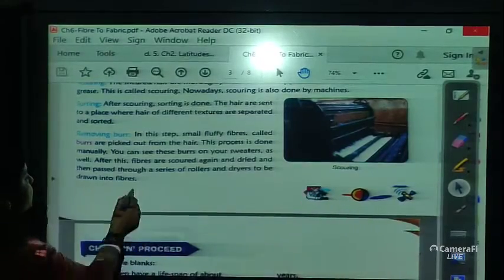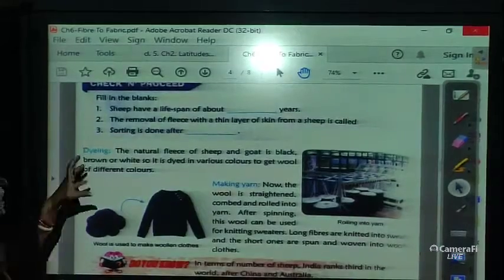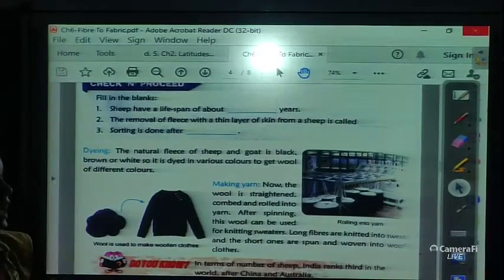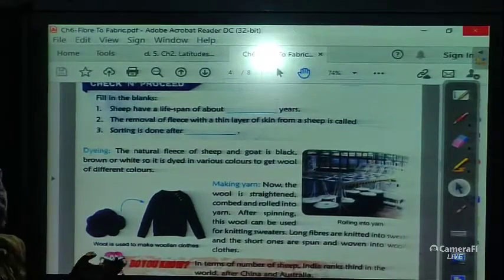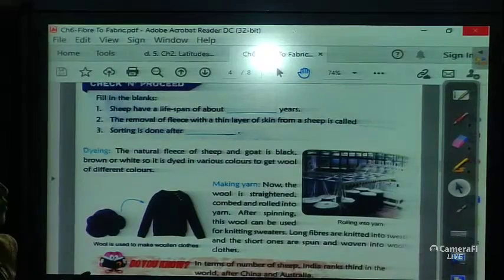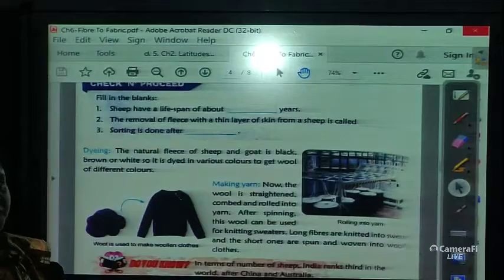Next, the last one is dyeing. What is dyeing? The coloring. Dyeing means the coloring. The natural fleece of sheep and goat is black or brown or white. I told you the natural fleece is what? Black, brown or white. So it is dyed in various colors to get wool of different colors.